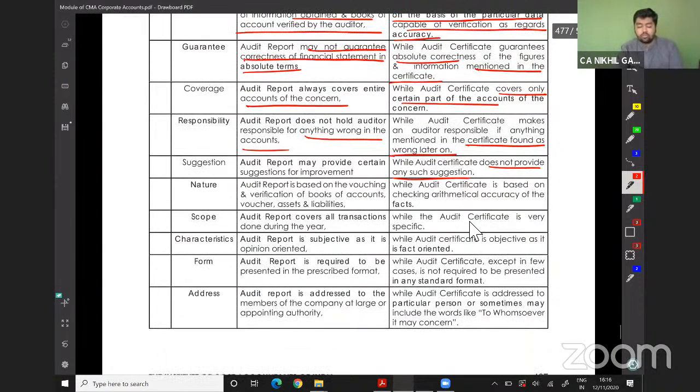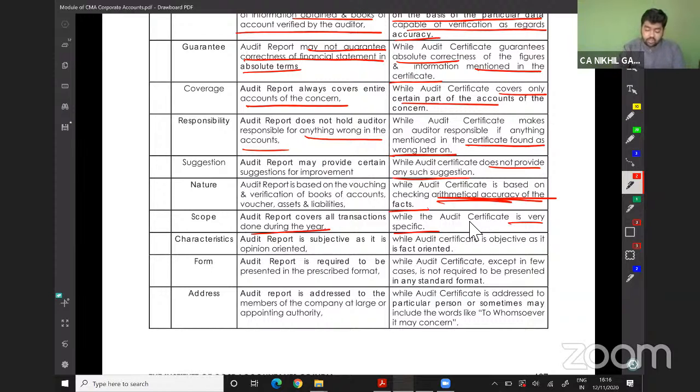The auditor's report is based on vouching, verification, books of accounts, and so on. The audit certificate is based on checking the arithmetic accuracy of the facts, only arithmetic accuracy of the facts. Scope: the audit report covers all transactions done during a year, while the audit certificate is very specific. Give me sales of three years, whether the sales is right or wrong.